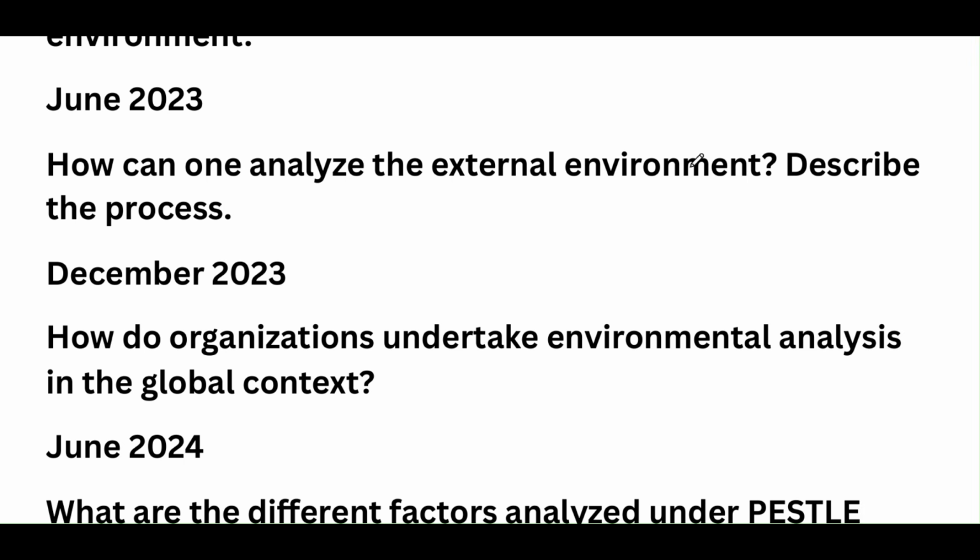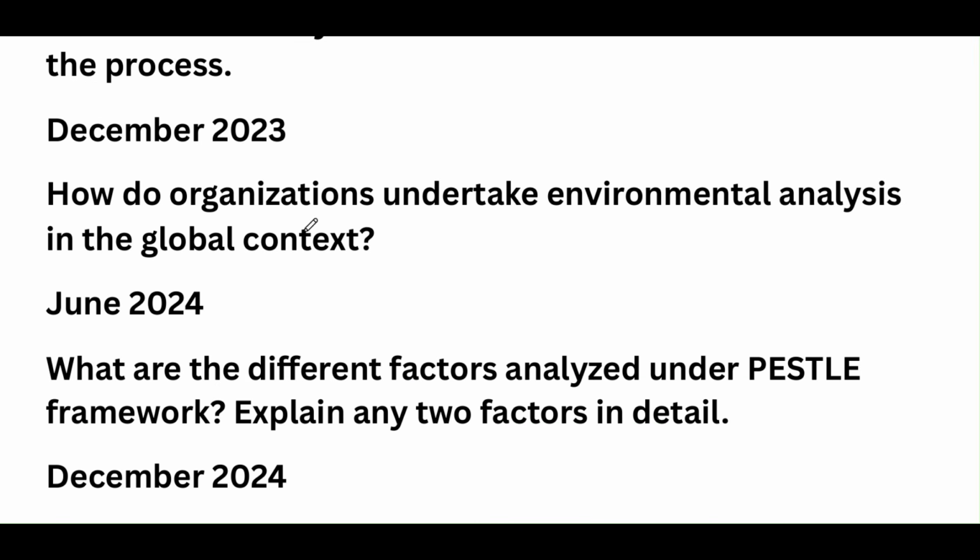You have to say what an environmental analysis is. So environmental analysis is a part of the strategic management process. So you have to start from the strategic management process and then environmental analysis. Then environmental analysis is divided into external and internal. Then explain external environment analysis, what the processes involved are, and a key example for each step. So you can at least cover 4 pages with these steps.